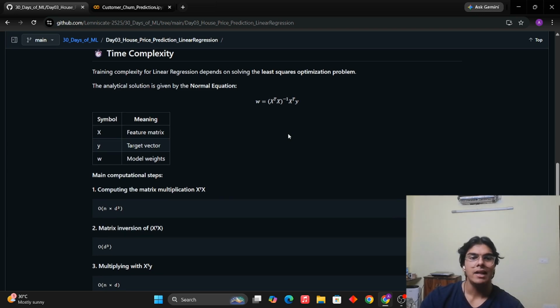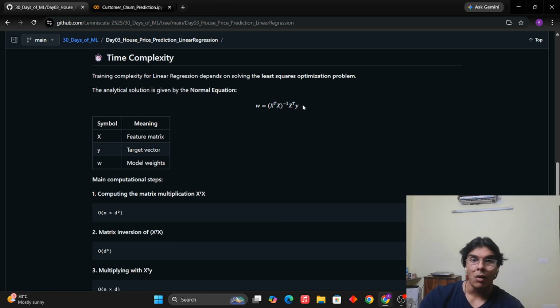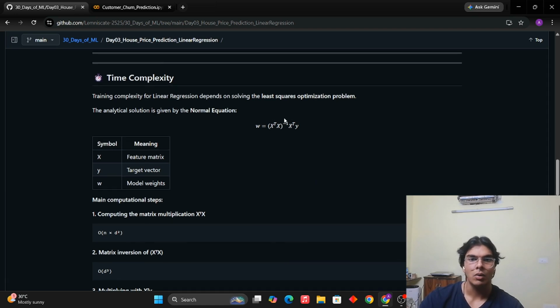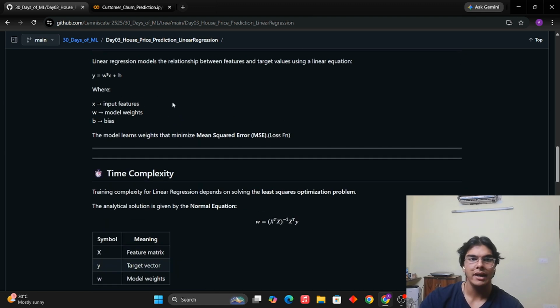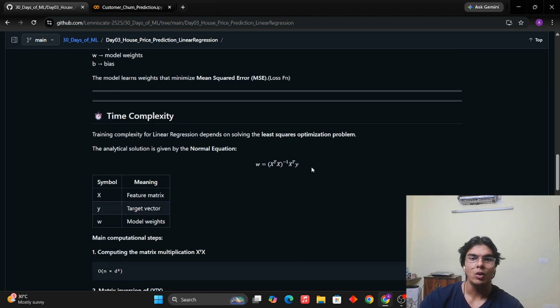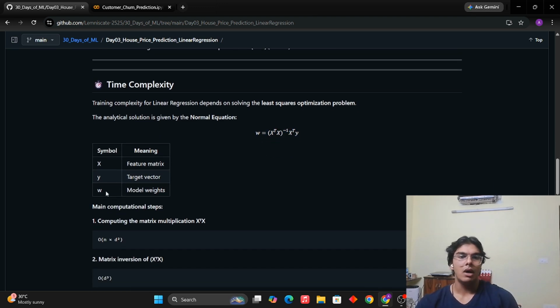When we optimize that, the mathematical equation transforms and looks something like this. This is the matrix form of that specific equation. How is this achieved? You can take a pen and paper and write it out. Write the formula for mean square error, take this equation, and solve for W, and you will come to this. W are the model weights which we train. They are initialized with random values, and then during training their values are updated.